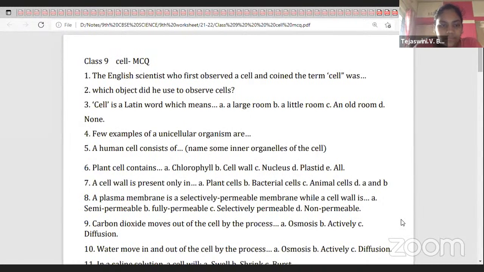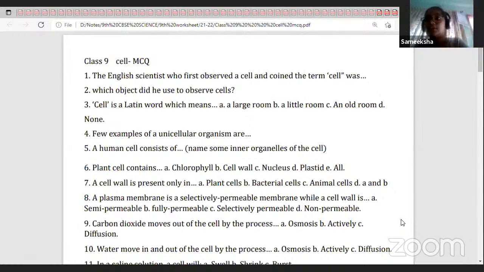True. Yes. Few examples of unicellular organisms: amoeba, yeast, paramecium, Euglena. A human cell consists of, name some inner organelles of the cell.